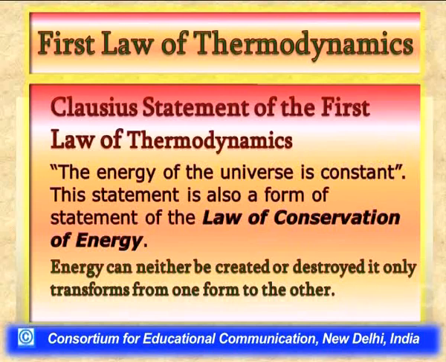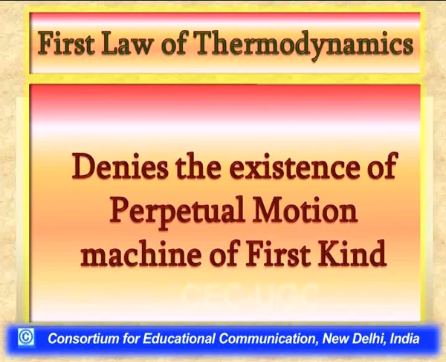form to the other. As we have seen in the Clausius statement of the first law of thermodynamics, he says energy of the universe is constant. It means we cannot create energy, neither can we destroy it, we can only convert it, we can only transform it from one form to the other.